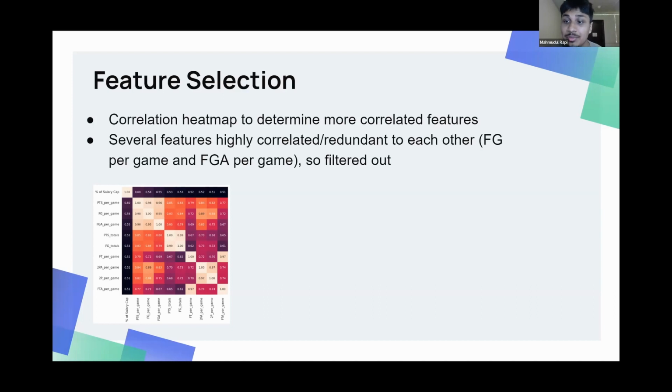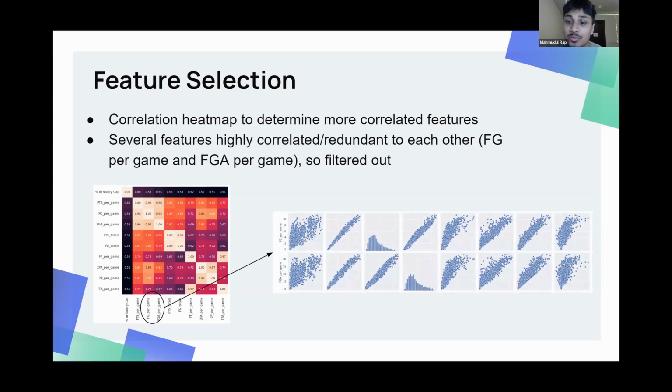I then plotted the data to see what the scatter plots look like. One thing to notice is that some of these variables are highly redundant to each other, for example, field goals and field goals attempted. So I also needed to consider that and filter out redundant features so I don't have any redundancy in the feature set that I'm choosing. So I did have to filter some of the features out as well.